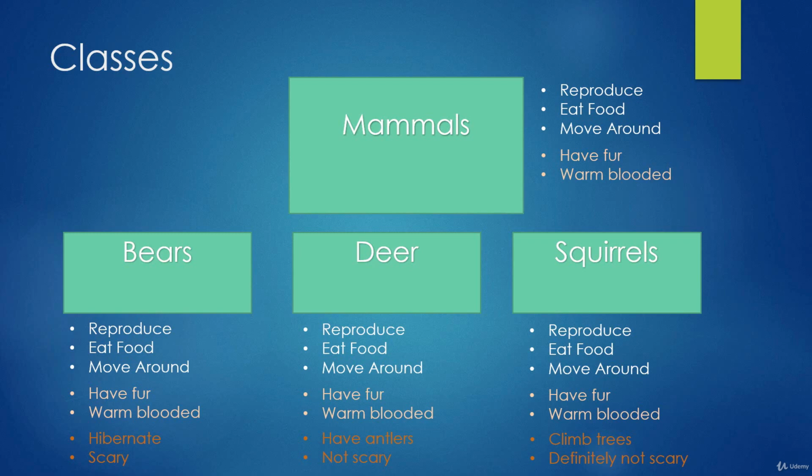And deer, although they are also mammals, do not hibernate. They also have antlers, something that bears and squirrels don't have, and they're also not very scary, at least in general compared to bears. And squirrels, of course, are different than bears and deer in that they climb trees and they're definitely not scary. So as we go down in this hierarchy of classes, we get more and more specific and have more and more specific traits and functionality that the previous parent class did not possess.